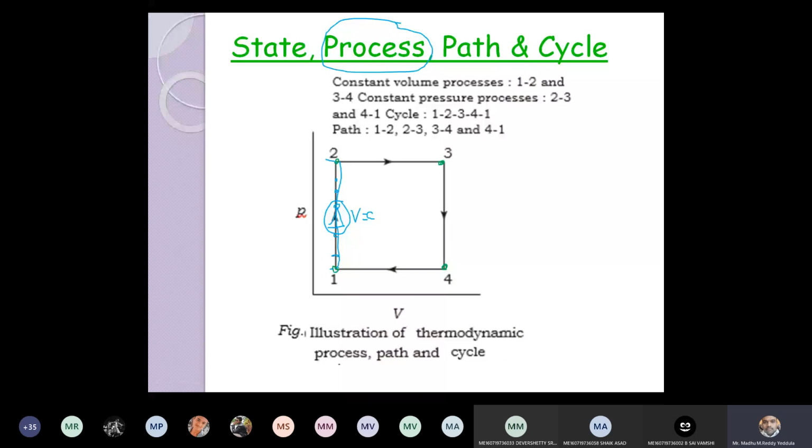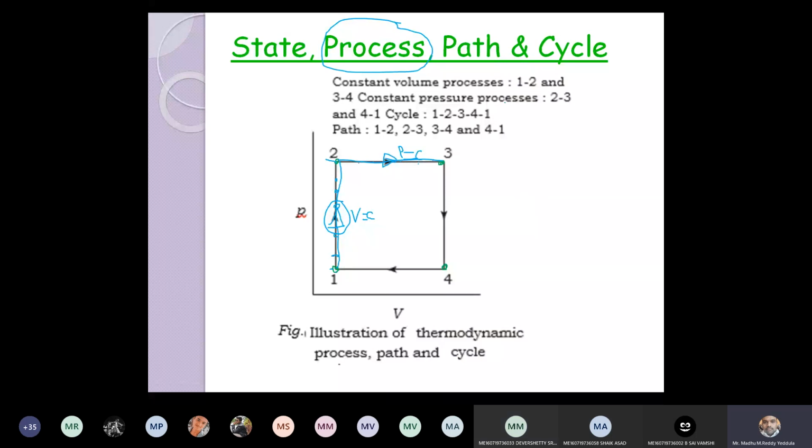1 point corresponding to one particular state, 2 point corresponding to one particular state. Now, coming to 2 to 3, here also we have some intermediate states. If you join the intermediate states, you will get the path. And if you move from 2 to 3, it is also one type of process. And during this process, the pressure is constant and volume is increasing.